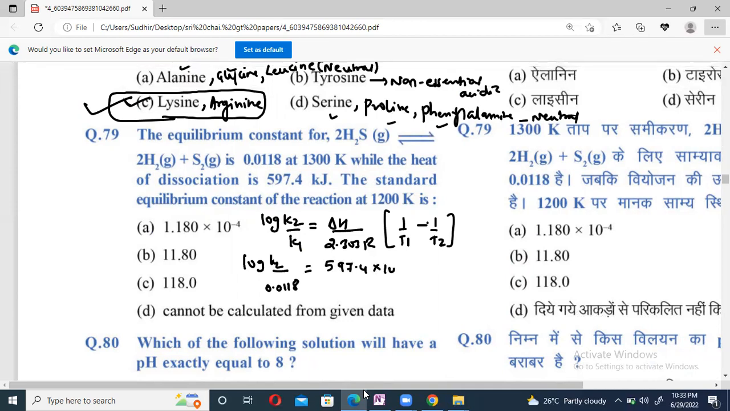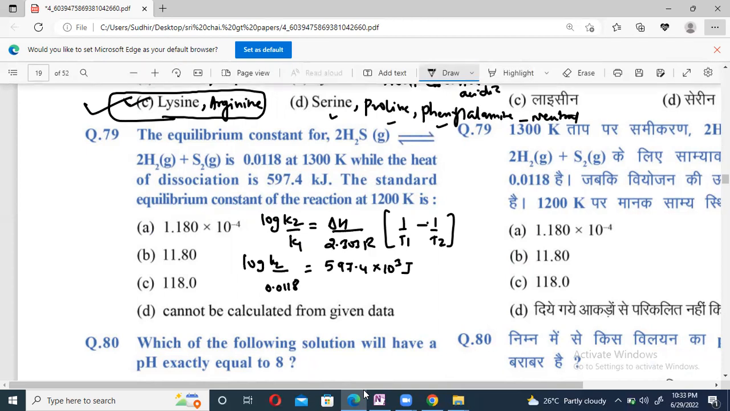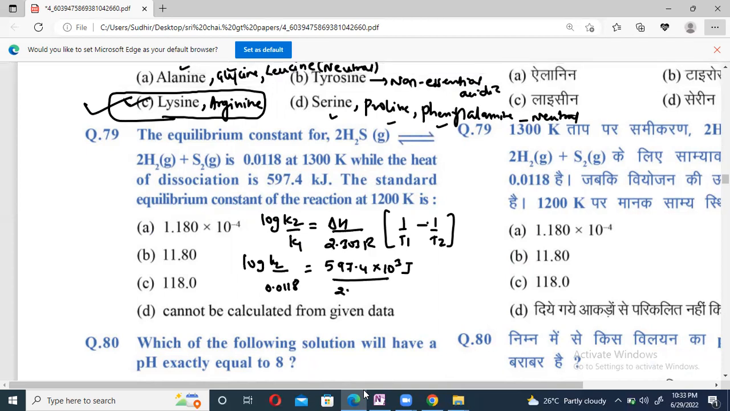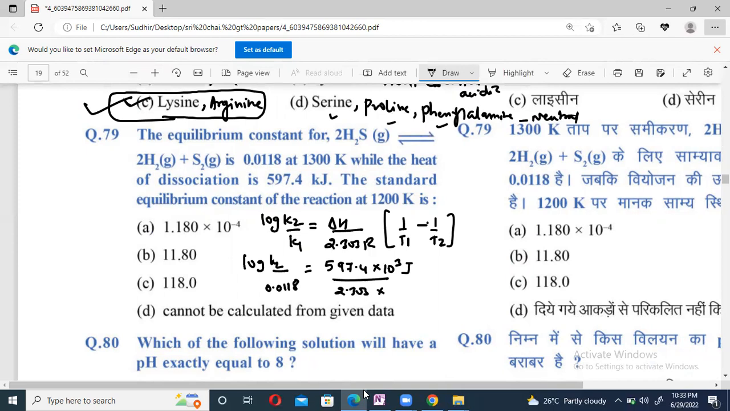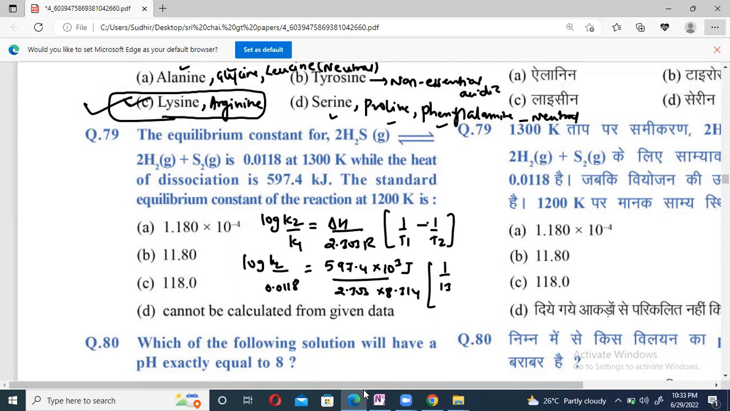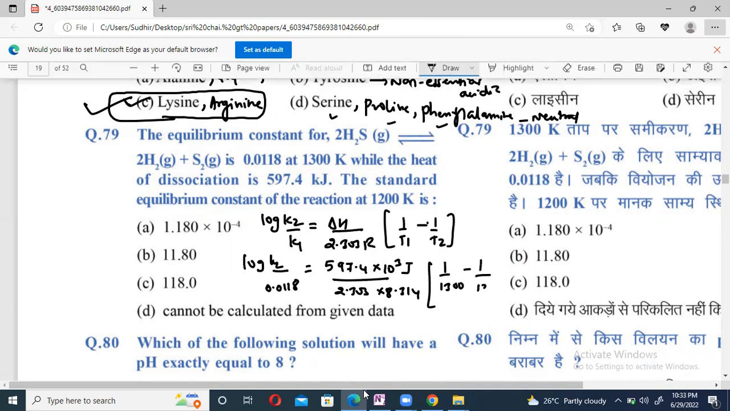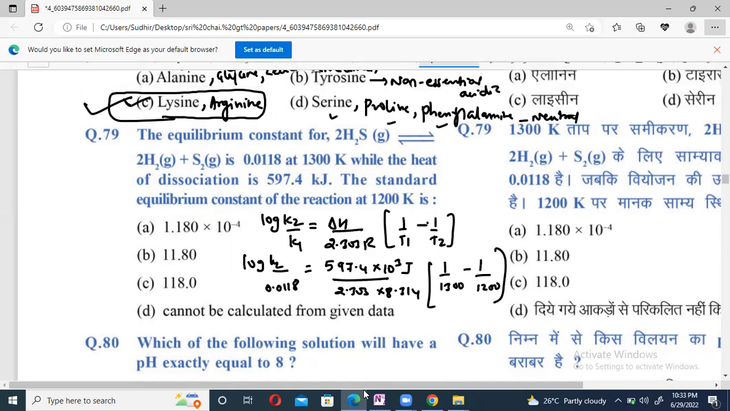597.4 kilo means 10 to the power of 3 joule by 2.303. R value is 8.314. Temperature, 1 by 1300, 1 by 1200. But you can solve it. We are able to get the value of log K2. From that, get the value of the antilog. So what K2 value am I going to get? I have solved it: 1.180 into 10 to the power of minus 4.